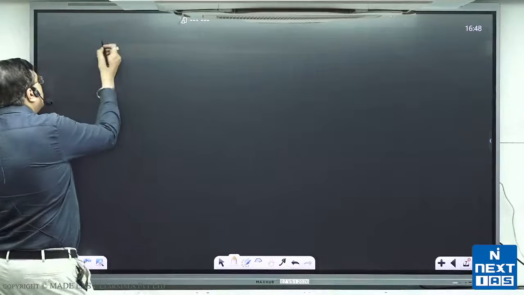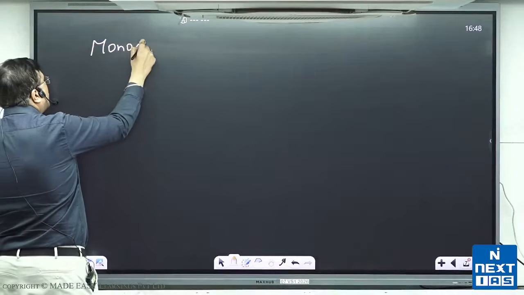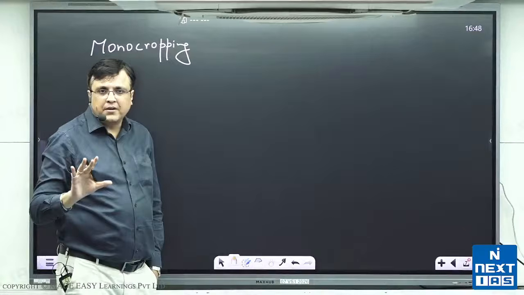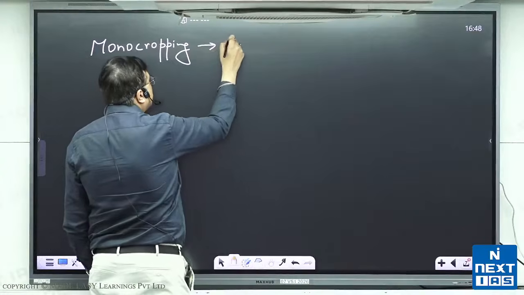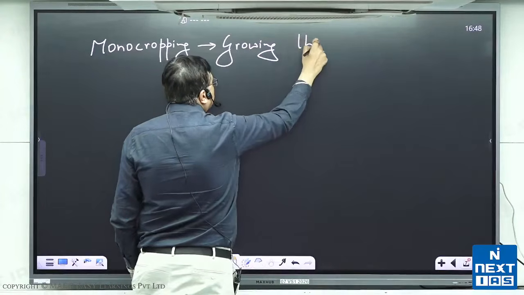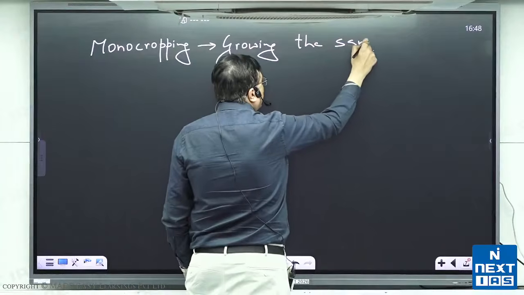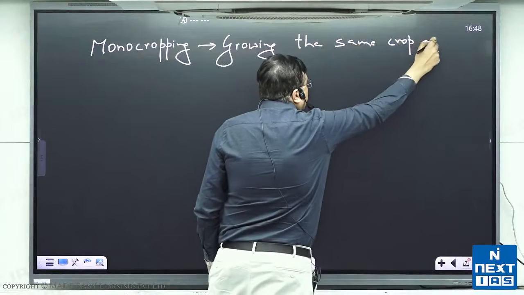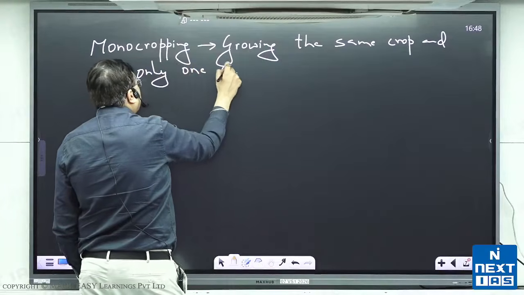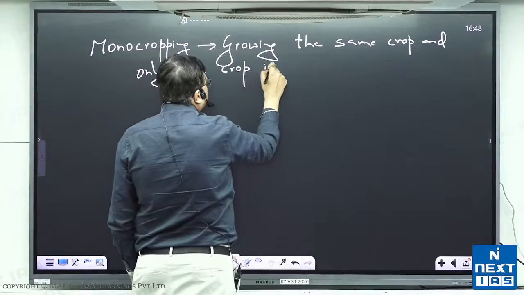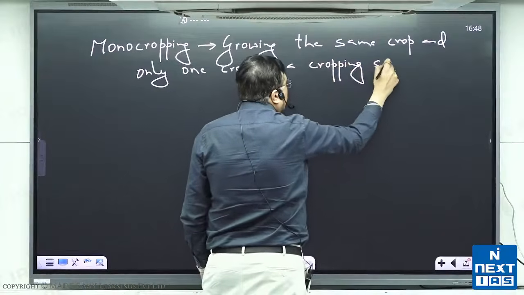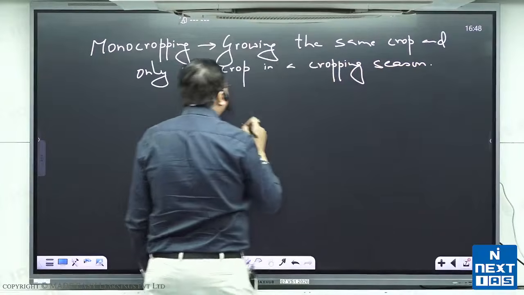There is a term called monocropping. Monocropping means growing the same crop, only one crop, in a cropping season.